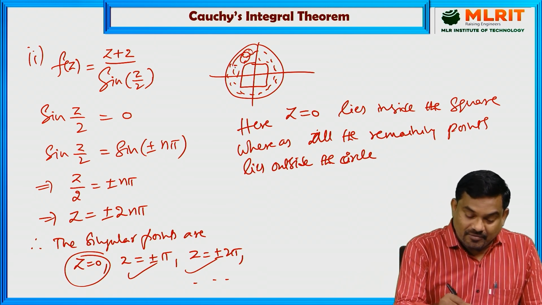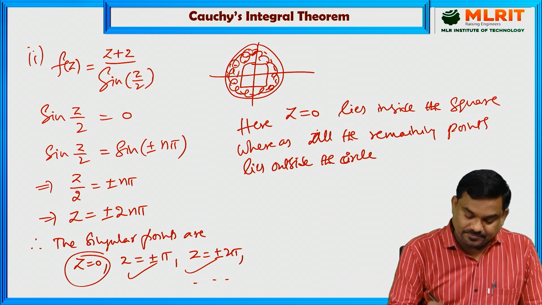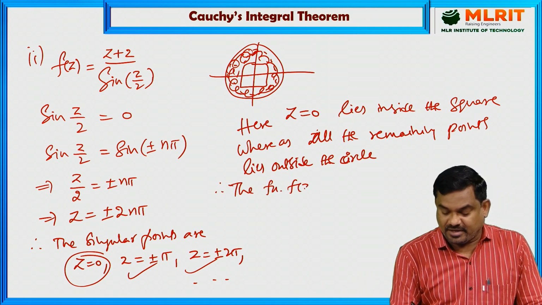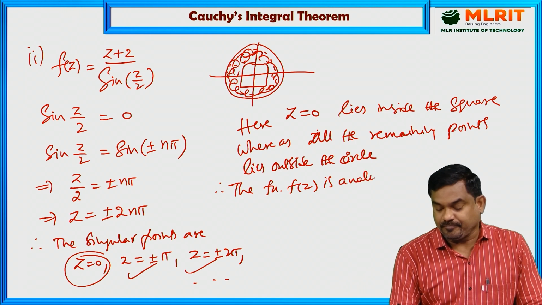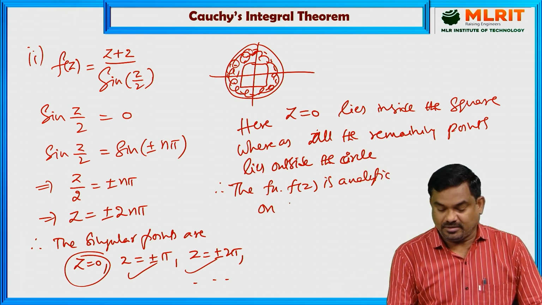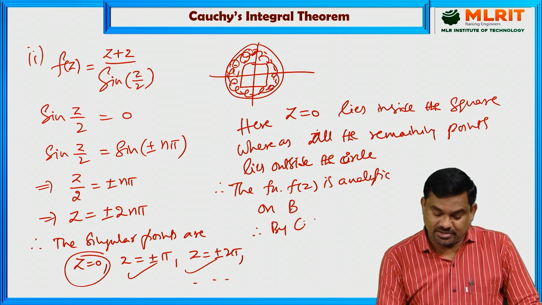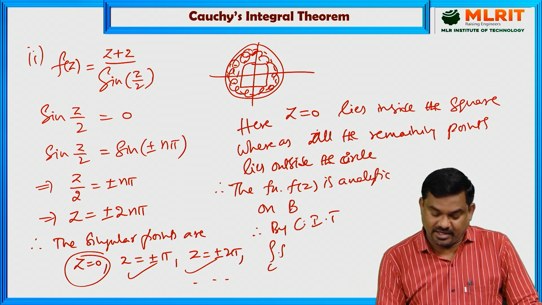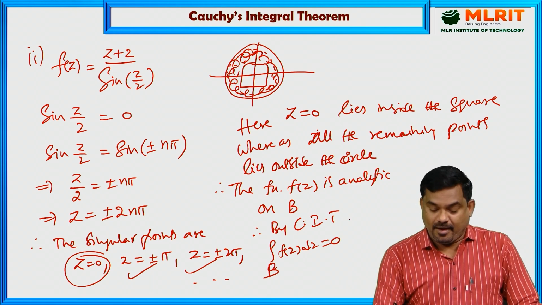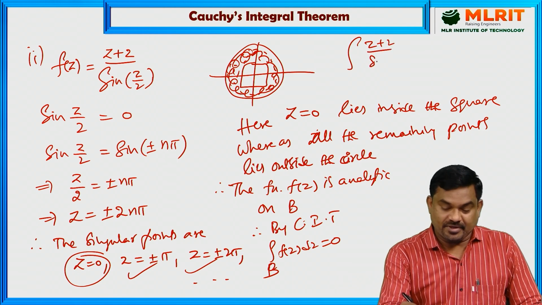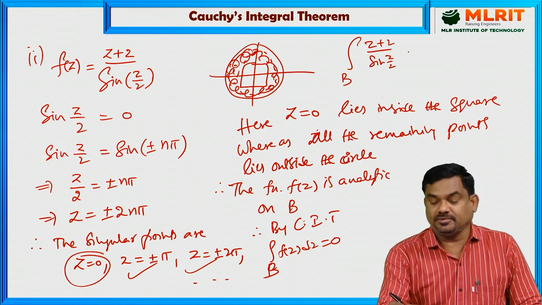Hence the function is analytic. Therefore the function f of z is analytic on the region B. Therefore by Cauchy's integral theorem, the line integral of f of z dz will be 0 and hence the line integral of z plus 2 by sin z by 2 over the region B dz is 0.